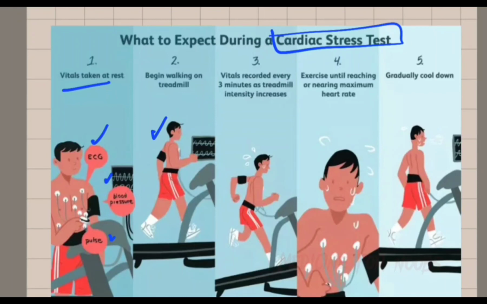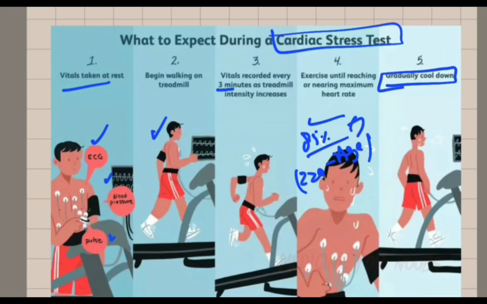Vitals are recorded every 3 minutes as the treadmill intensity increases. The patient has to exercise until reaching or nearing the maximum heart rate that we have calculated, the 85% of 220 minus the age of the patient, and then gradually the patient will cool down.